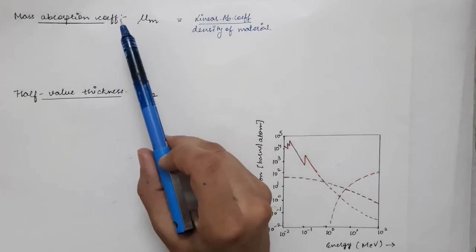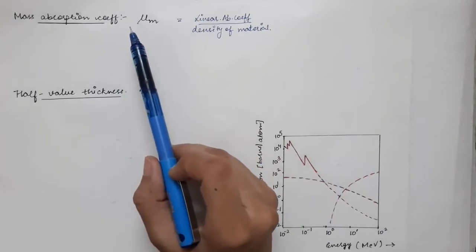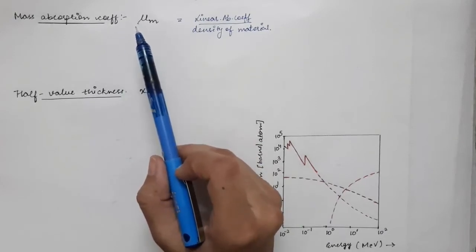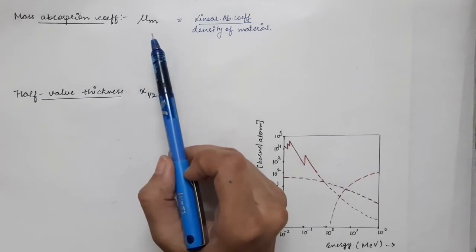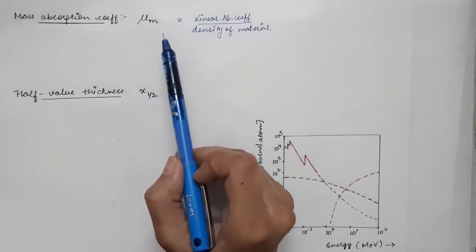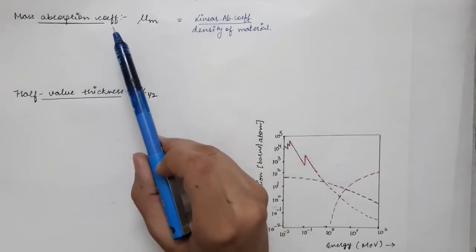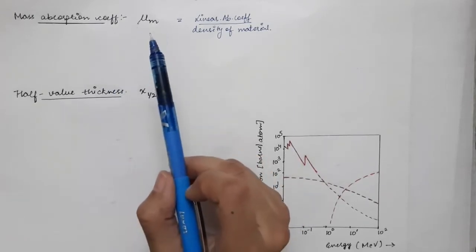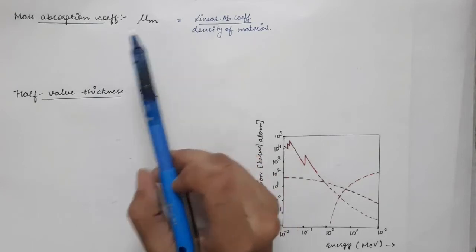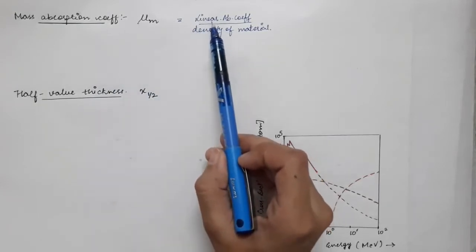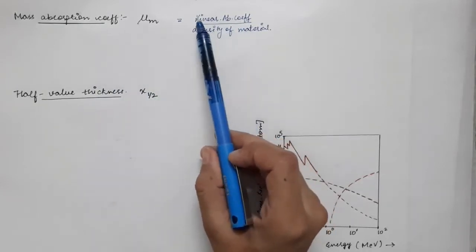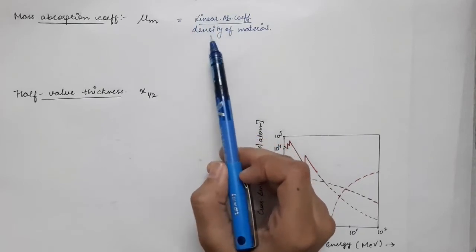So the mass absorption coefficient of water vapor, which is the gaseous form, and water, which is a liquid state, and ice, which is a solid state, will be the same for all these three, because we have divided the linear absorption coefficient of each material by its density.